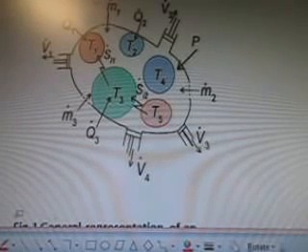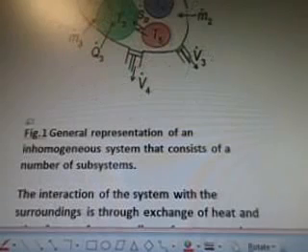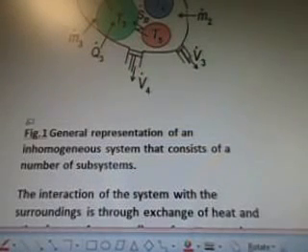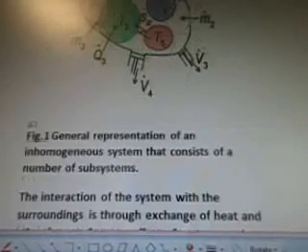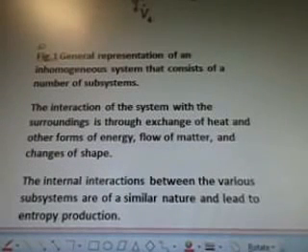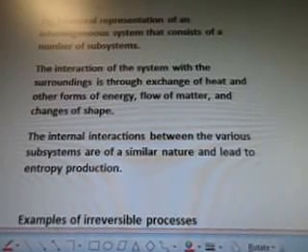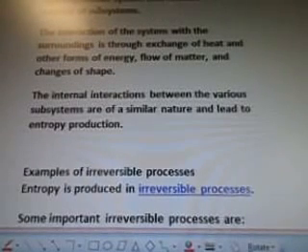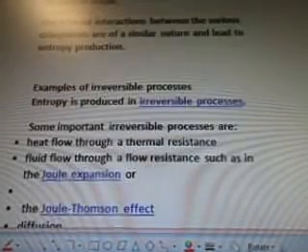Here's another diagram here. And this is a general representation of an inhomogeneous system that consists of a number of subsystems. The interaction of the system with the surroundings is through exchange of heat and other forms of energy, flow of matter, and changes of shape. The internal interactions between the various subsystems are of a familiar nature and lead to entropy production.